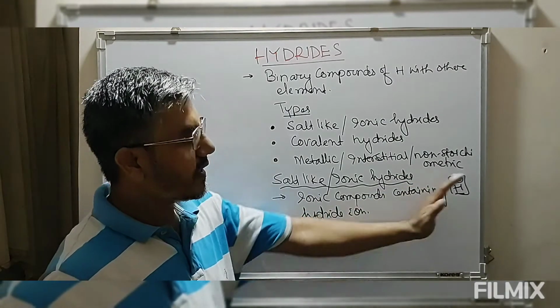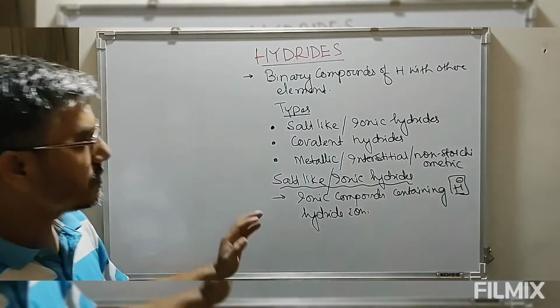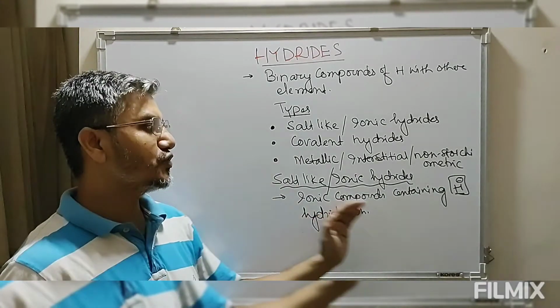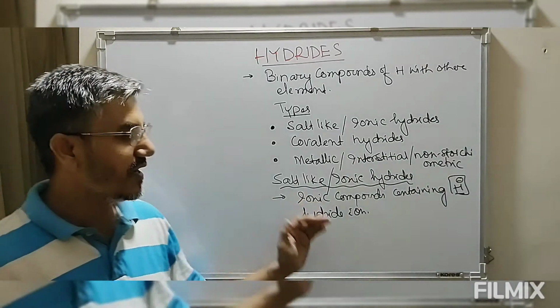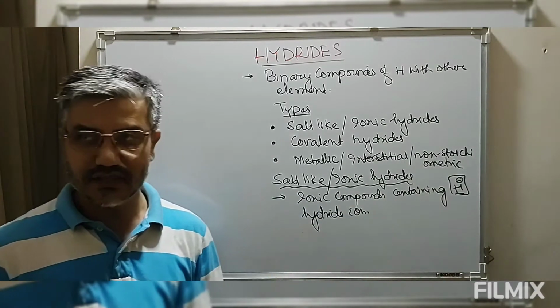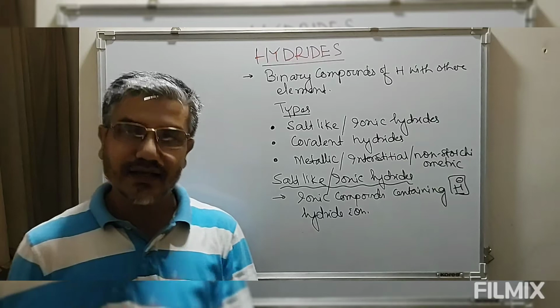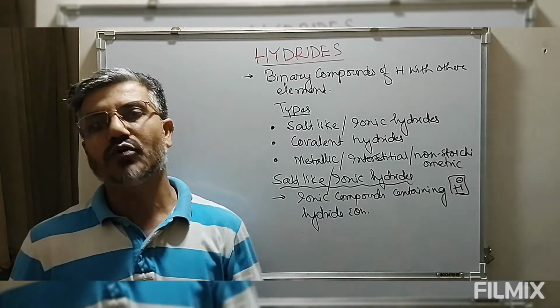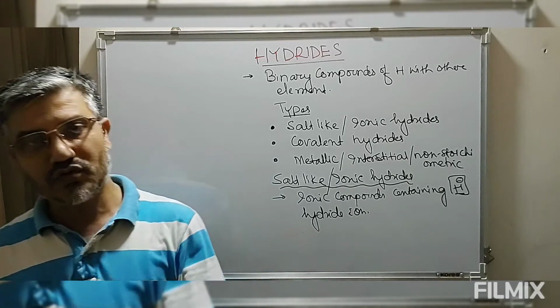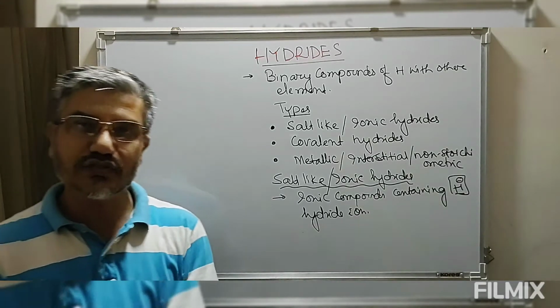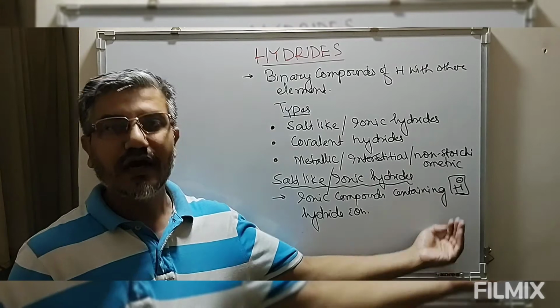Since we have H minus, these ionic hydrides should be formed by highly electropositive elements of alkali and alkaline earth metals. Being very electropositive, these metals have a tendency to lose electrons, and the electron lost by the metal is gained by hydrogen when it is converted into the hydride ion.